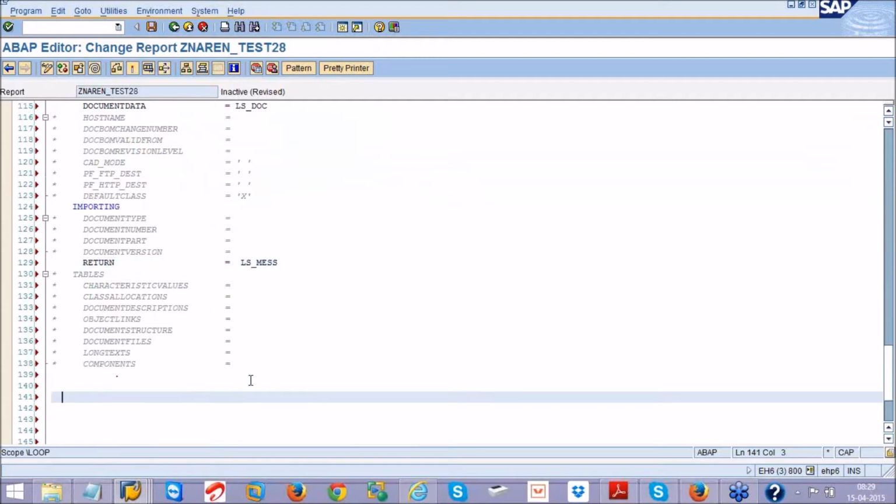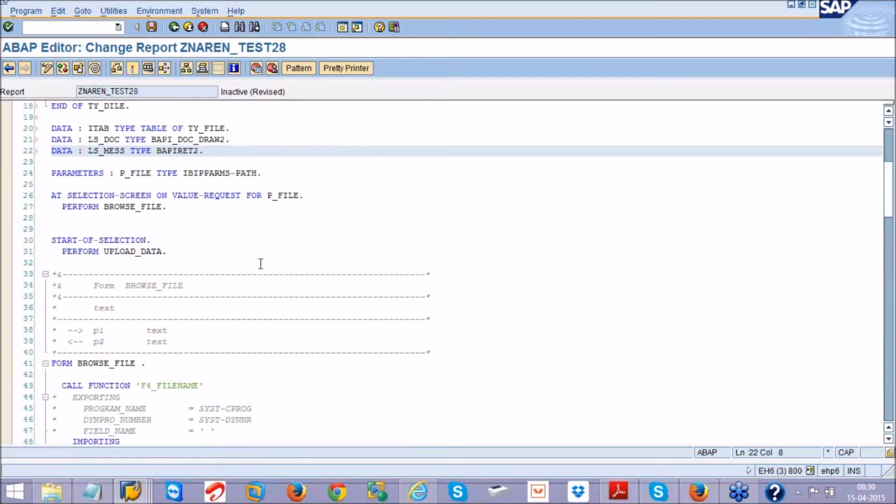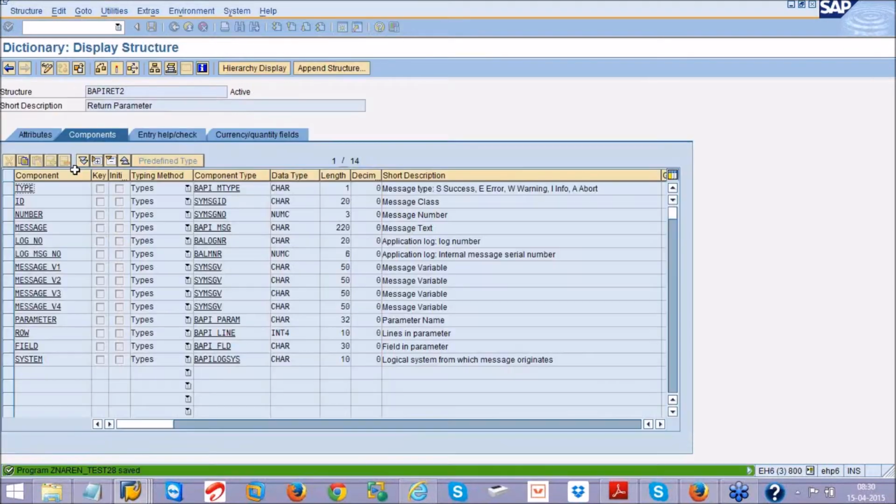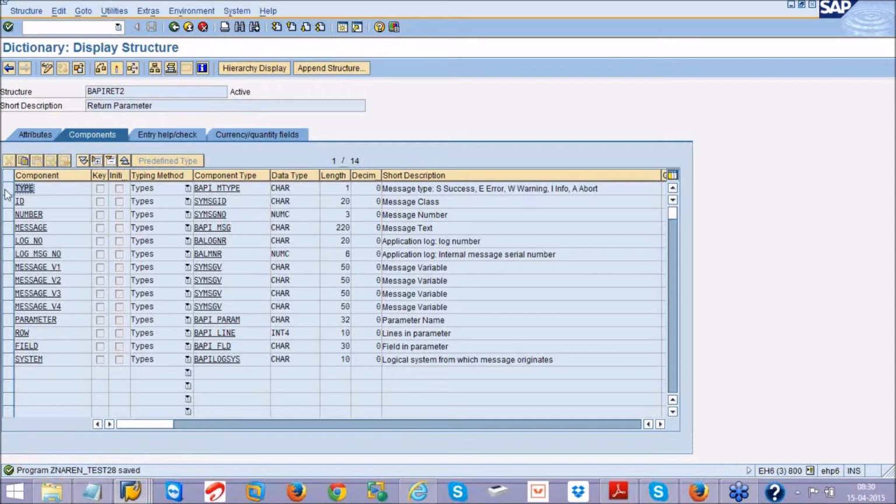So after calling a BAPI function module, say if ls_message, there is no record in the ls_message, or I will say if ls_message-type. In this ls_message we will get all sort of messages, maybe success, maybe error, maybe warning. So inside this we have a message type, right?